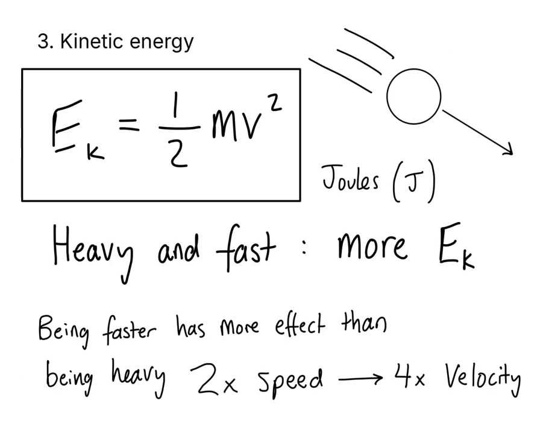The first of the two energy equations that you need to know, kinetic energy, the energy of motion, is a half mv squared. And notice that v is squared. Interestingly, if you double your speed, you quadruple your kinetic energy. That's the same relationship that made braking distances scale so badly with speed in Lesson 12. It's the same physics.